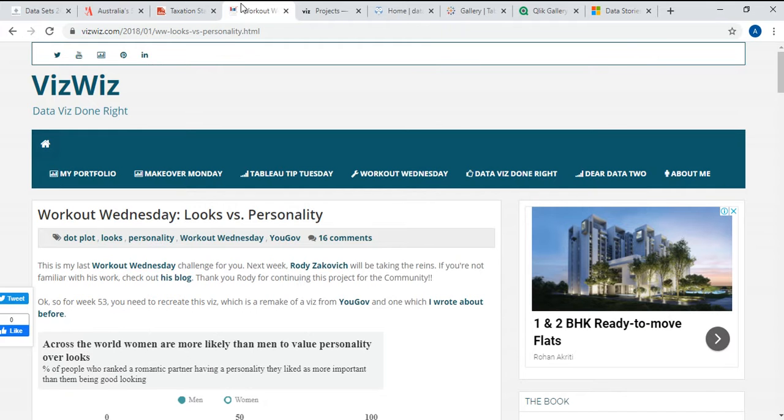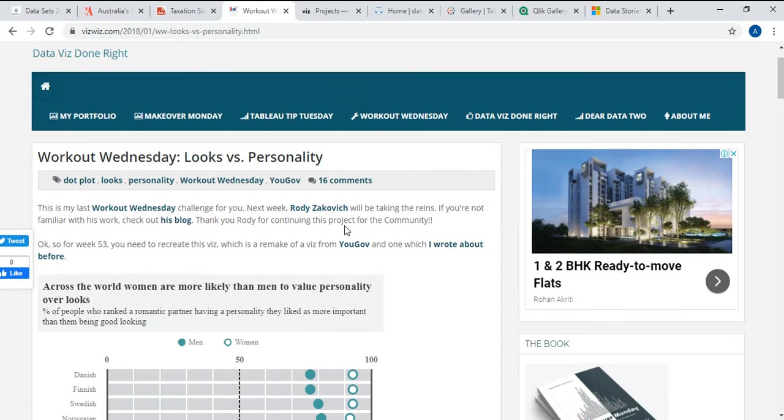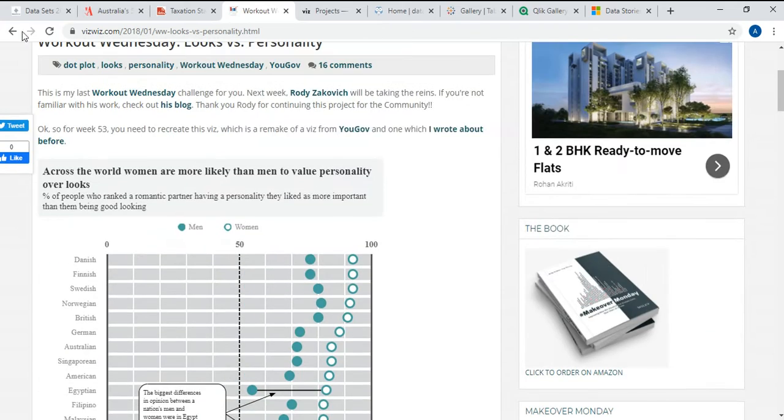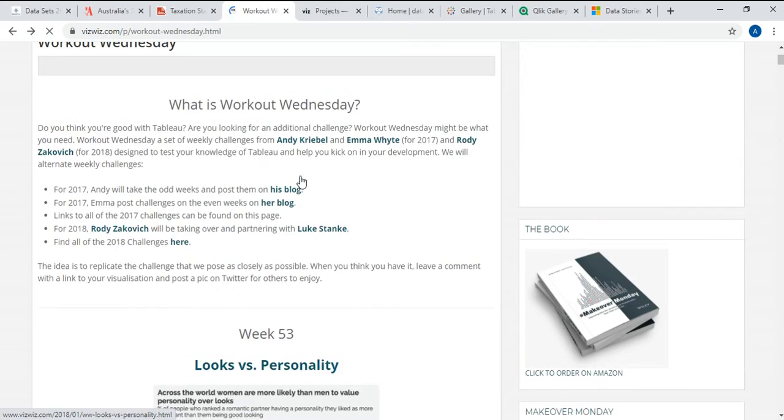The next one is Workout Wednesday. Like how we saw Makeover Monday, where the data gets uploaded every Monday, here this website gets updated every Wednesday. If we come here, this is how the data looks.